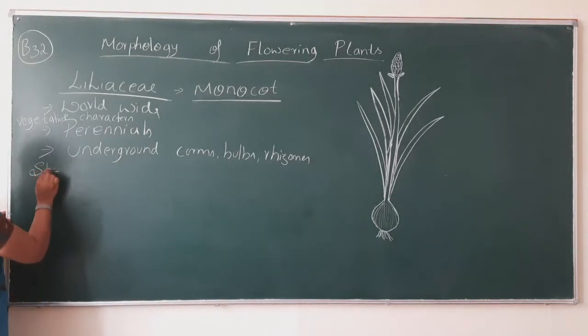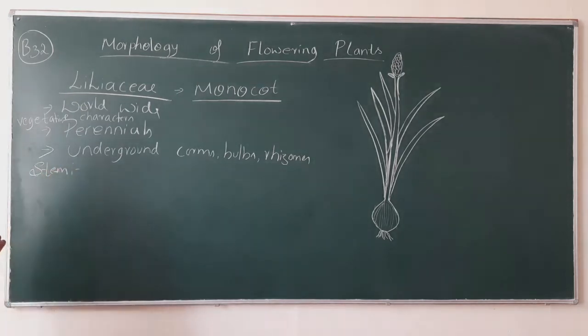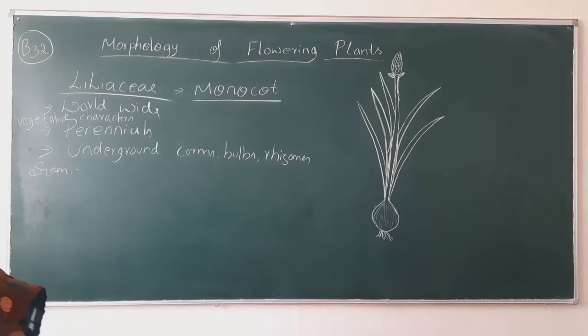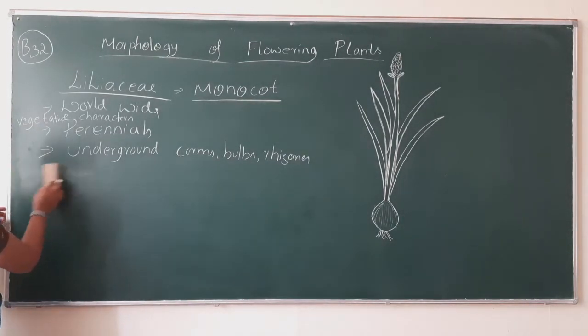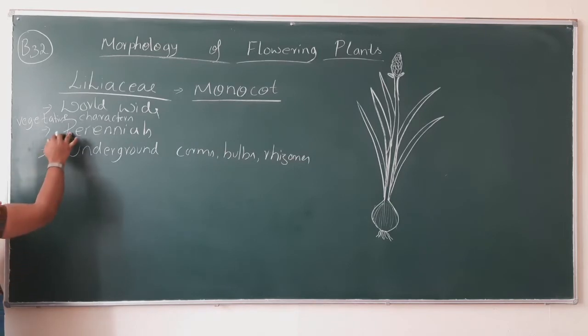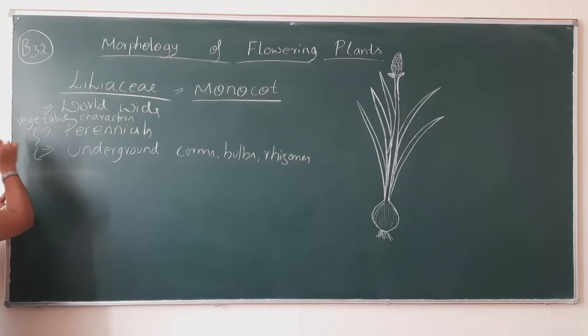Coming to the stem, the perennial condition and underground corms, bulbs and rhizomes are the distinctive characters of the stem, my dear students.